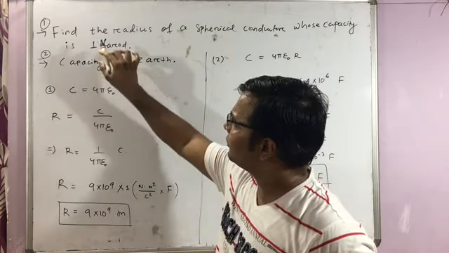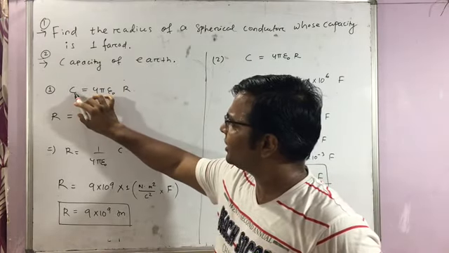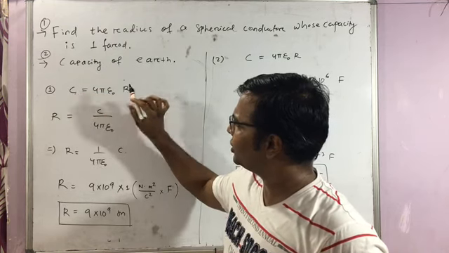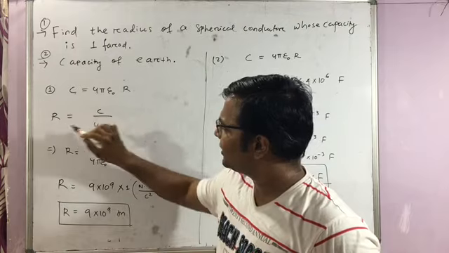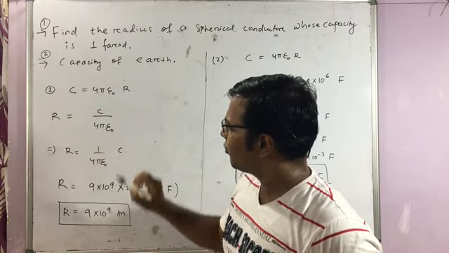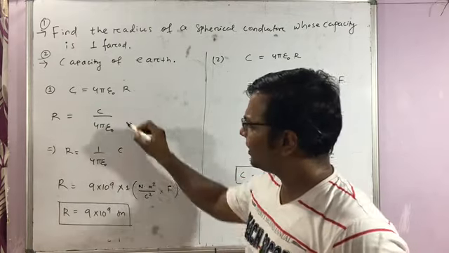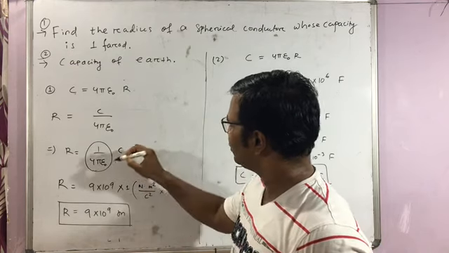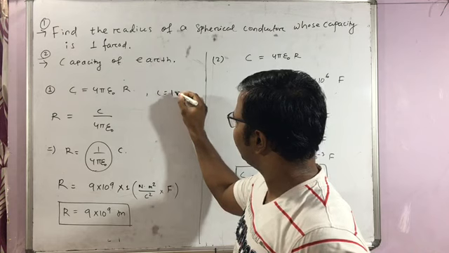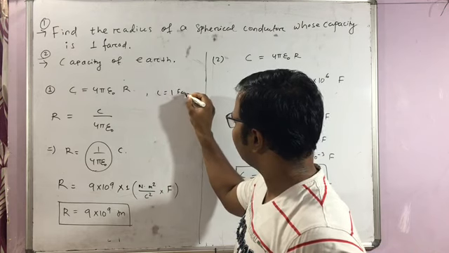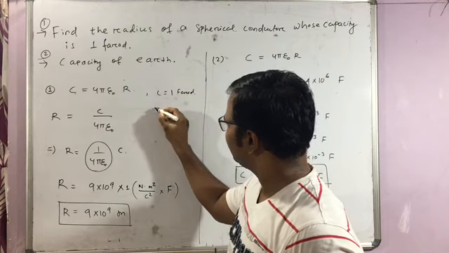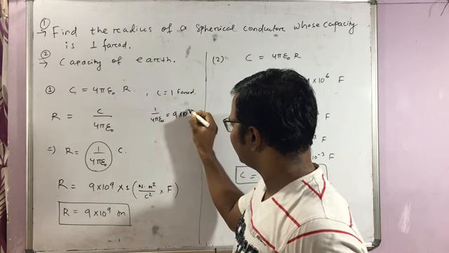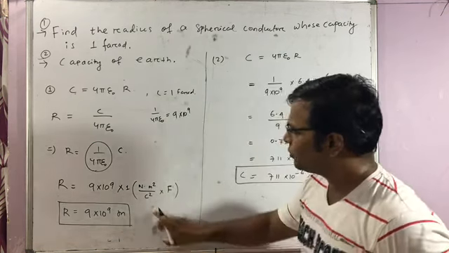So we know for an isolated spherical body, the capacity formula is C is equal to 4 pi epsilon naught into R. So from here, R is equal to how much? C by 4 pi epsilon naught. So what I have written here is 1 by 4 pi epsilon naught into C. The value of C is given, 1 farad. And we know the value of 1 by 4 pi epsilon naught is 9 into 10 to the power 9 Newton meter square per Coulomb square.